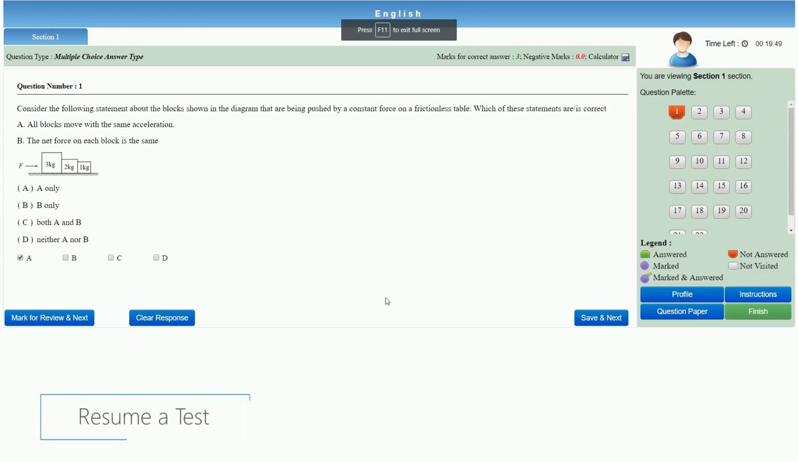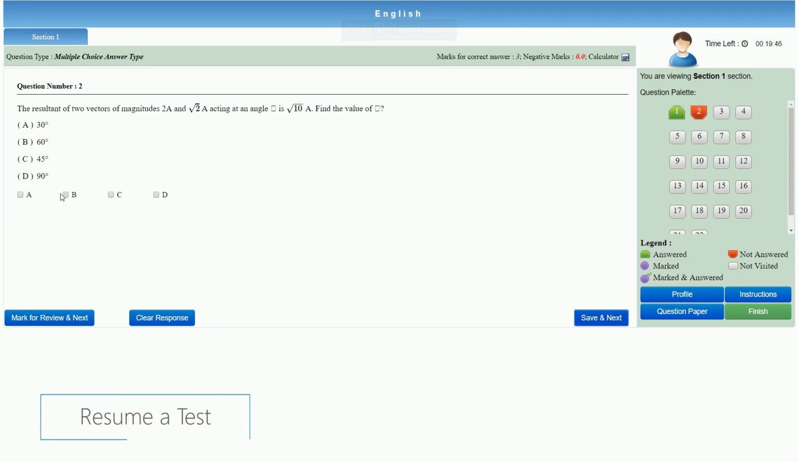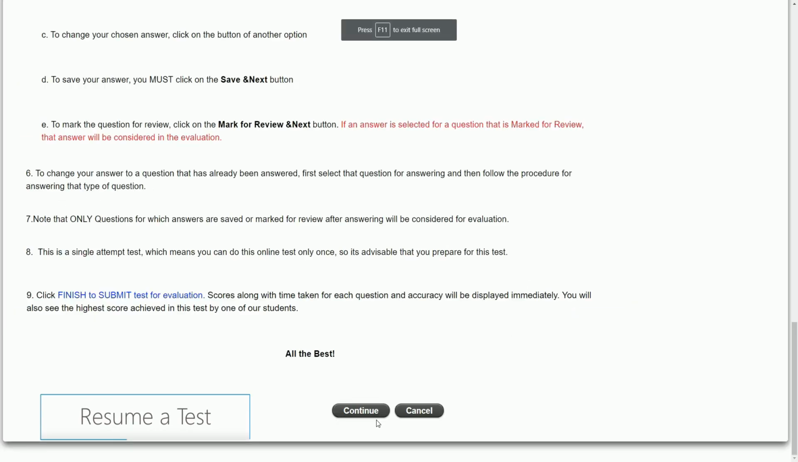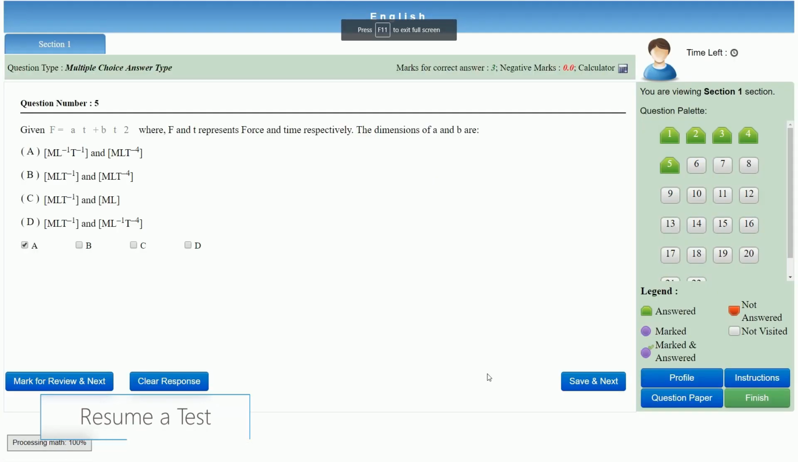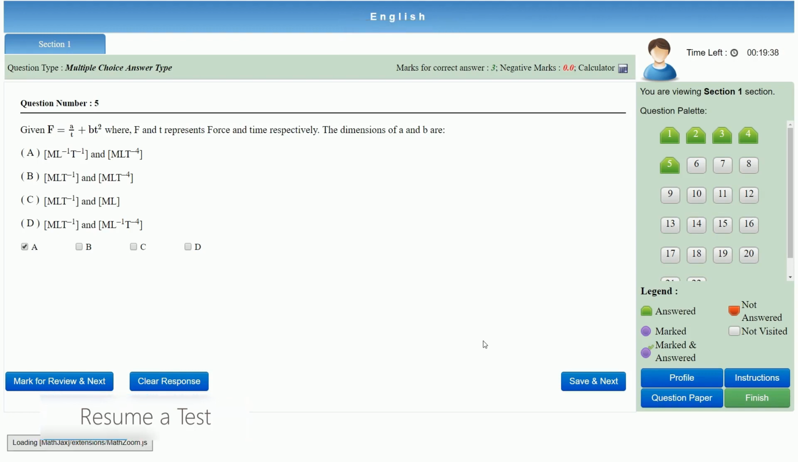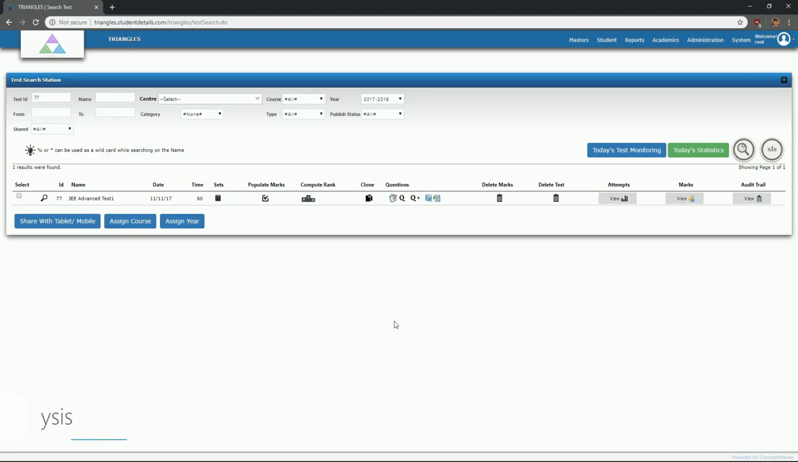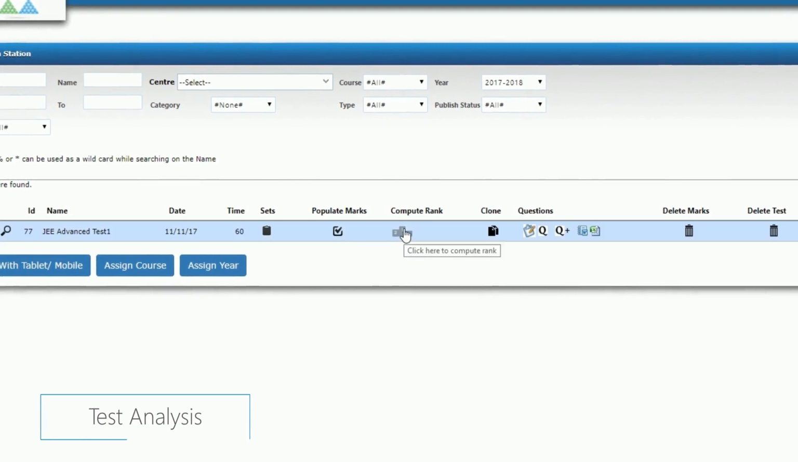Student can resume a test later in case of interruptions due to power cut or internet connectivity issues. The test starts exactly from where the test has been interrupted on resumption. Many more important features are just a click away.